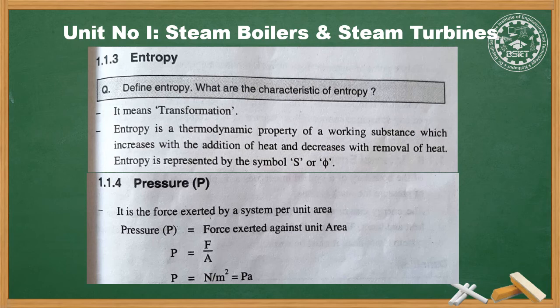The unit of pressure in SI is Pascal. Other units widely used are bar, kilopascal, megapascal. 1 bar of pressure is equal to 10 raised to 5 pascals, whereas 1 bar is equal to 100 kilopascal and 1 bar is equal to 0.1 megapascal.